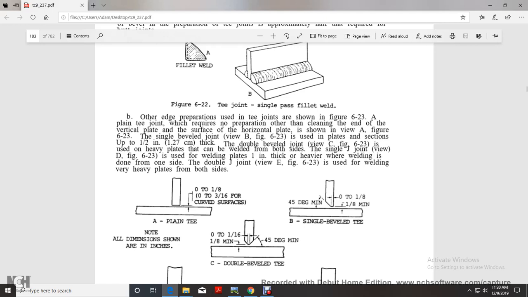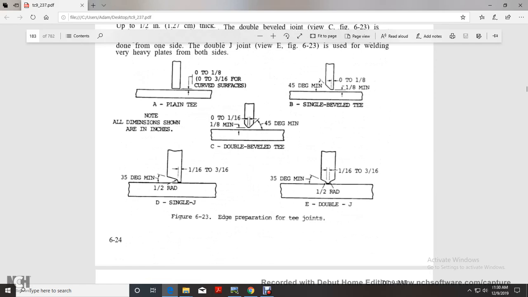The double J joint is used for welding very heavy plates from both sides. Figure 623 shows you edge preparation for T joints.